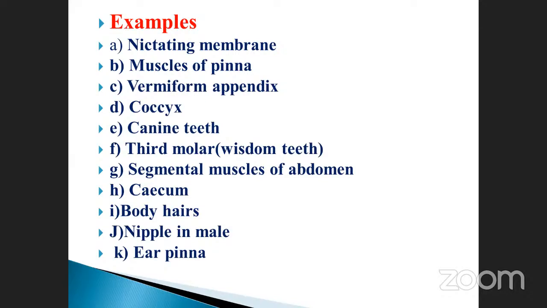Segmental muscles of abdomen. In the abdomen, we have muscles with four to five segment-like structures. Cecum. And body hair. What is the use of body hair? There is no use. Nipple in male, hair in pinna. These are examples given here. Some of them are listed here, and in total there are about 180 vestigial organs.